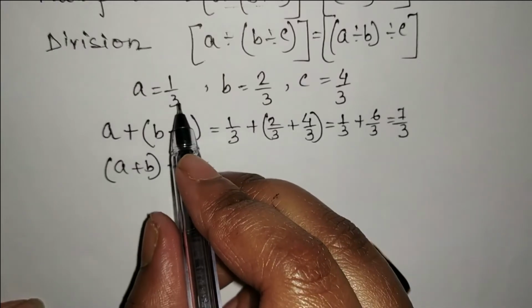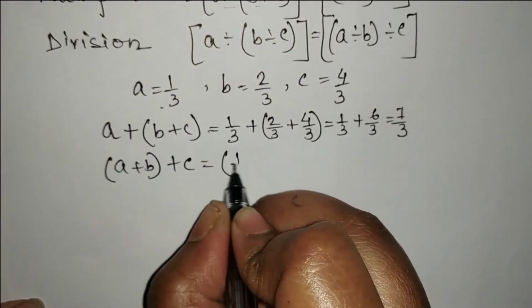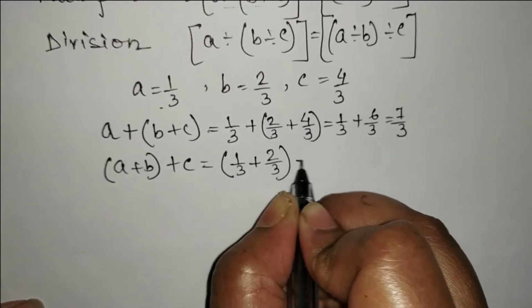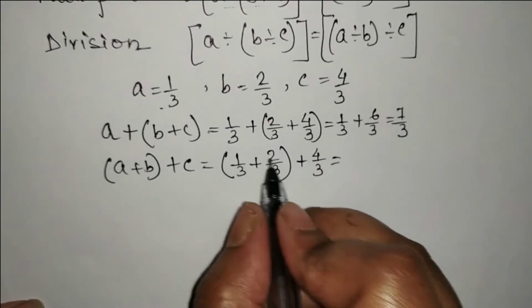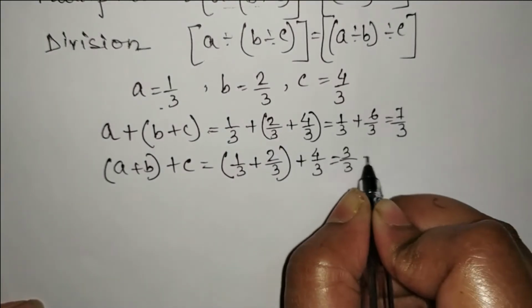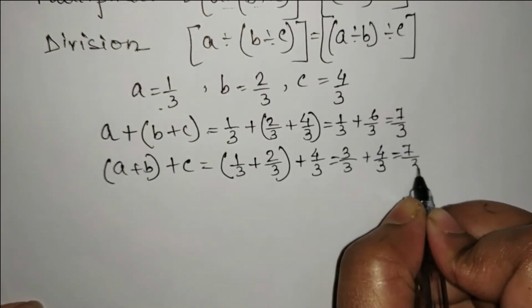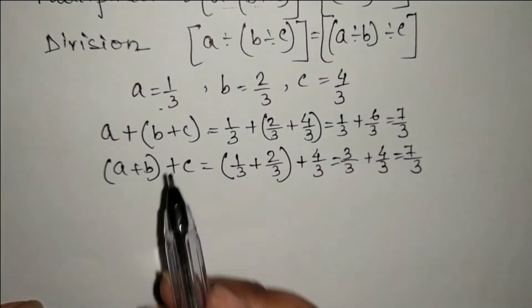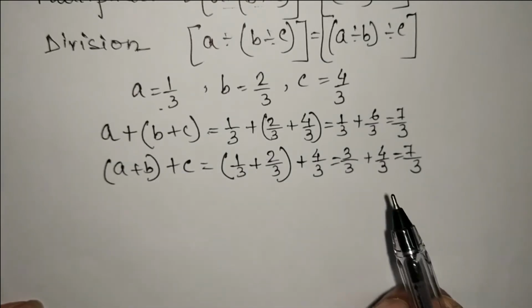So here we take A plus B. So 1 by 3 plus 2 by 3 and C is 4 by 3. So here 1 plus 2 is 3. So 3 by 3 and plus 4 by 3. So 4 plus 3, 7 by 3. So here in both the cases we have got the same number. So that means we can say that addition is associative. Means if we arrange the number, we get the same number.